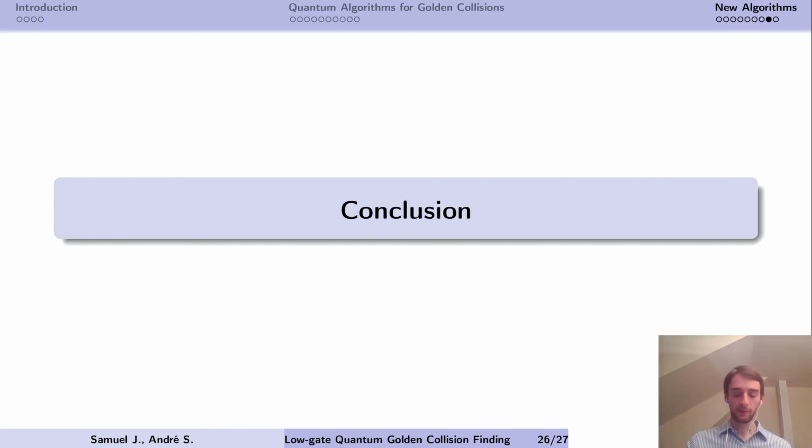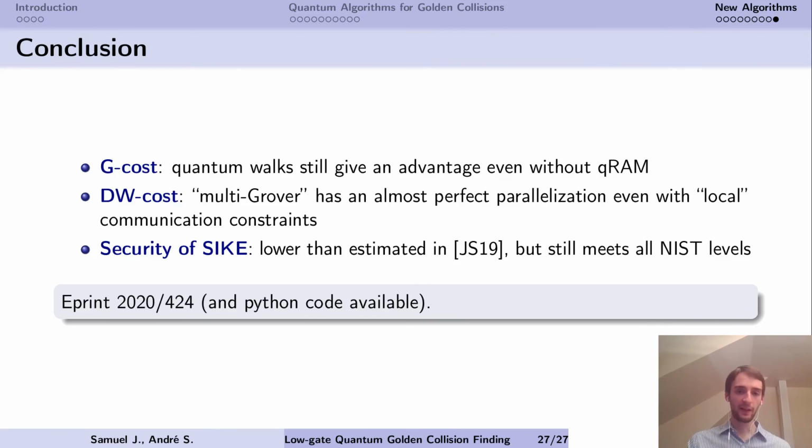So to summarize, in this paper we saw that quantum walks could still give an advantage in the gate cost even if you don't use quantum RAM. We also saw that in the depth-width metric, the parallel Grover search has an almost perfect parallelization even if you assume only local communication constraints, thanks to distinguished points.